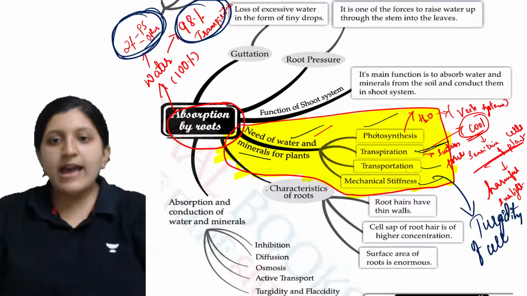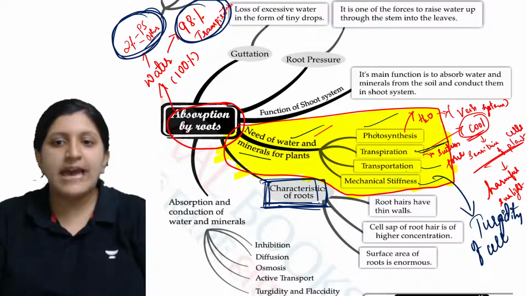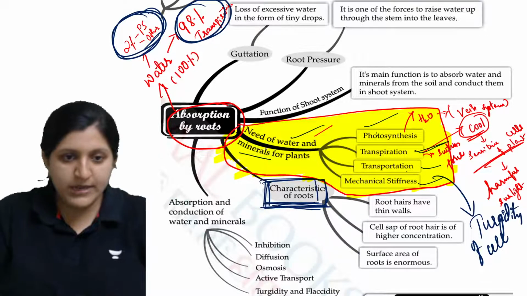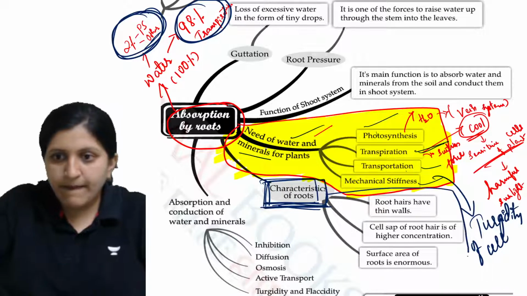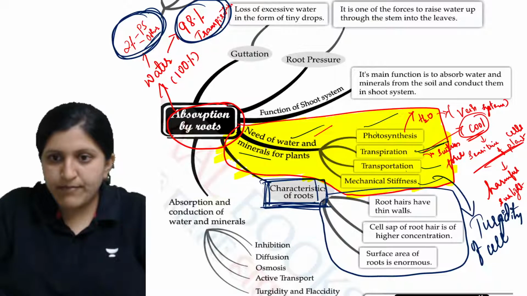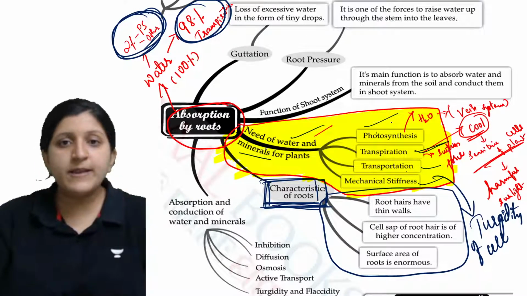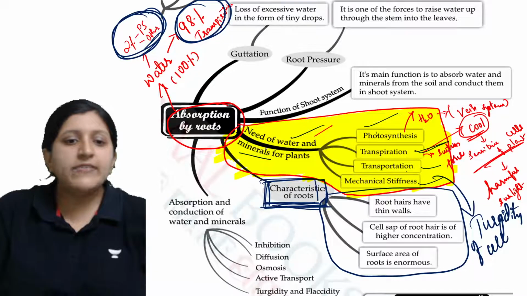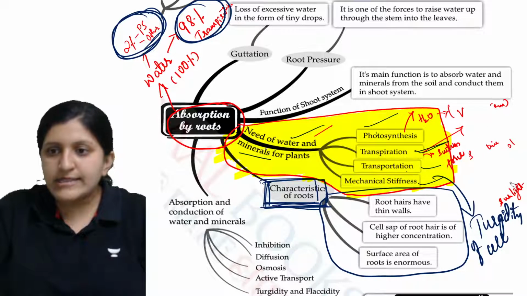Okay, and characteristics of root. So let's have a look at the next one. So that is characteristics of root. So what exactly is the characteristics of root? So let me just highlight this part as well. Okay, so this is with respect to characteristics. So this is already done, like why there is a requirement of vein system and other things. So I'll just erase this part.